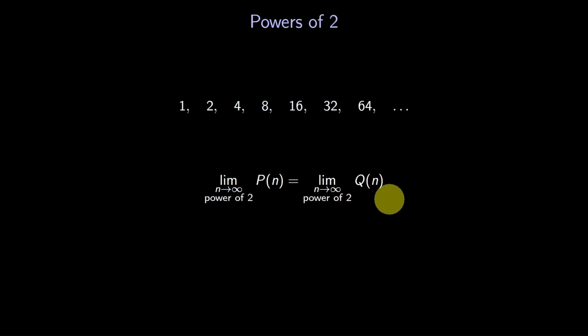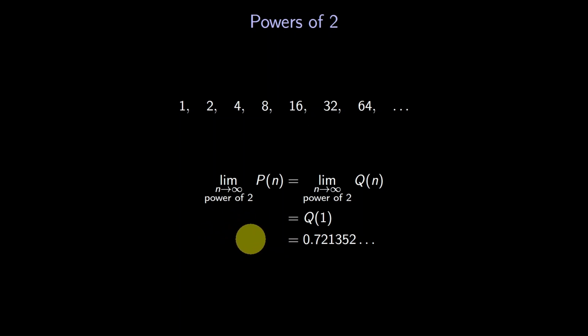By our periodic property, Q at a power of 2 is what? It's Q of 1. So the limit is Q of 1. And we've already computed Q of 1 numerically. It's 0.721352 something. That's great. We finally figured out some kind of limit. We determined the limit on powers of 2.